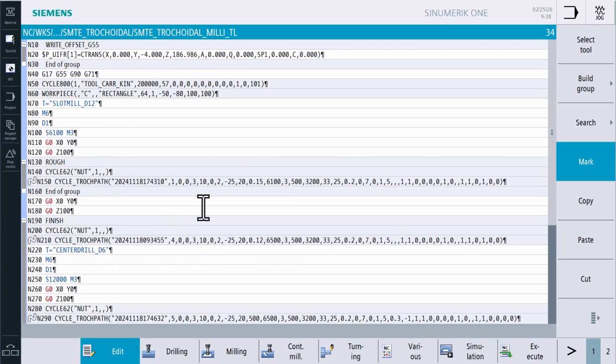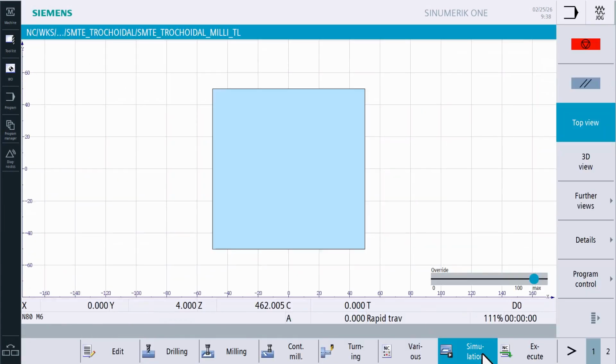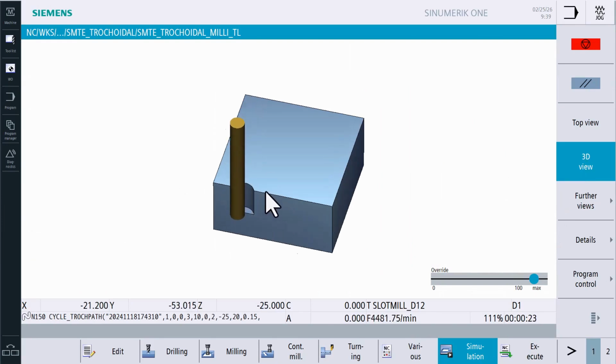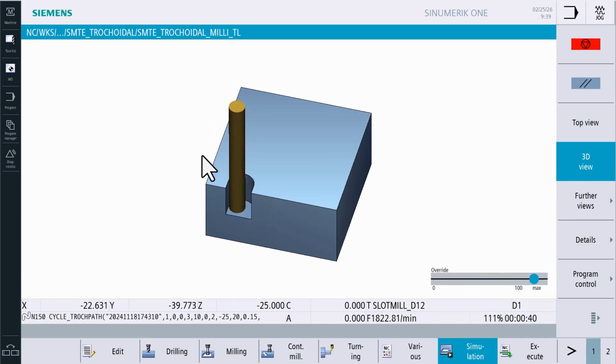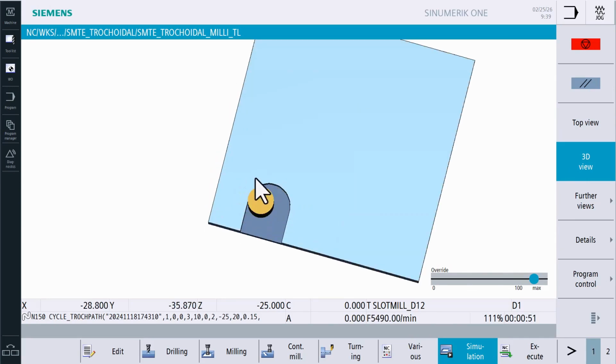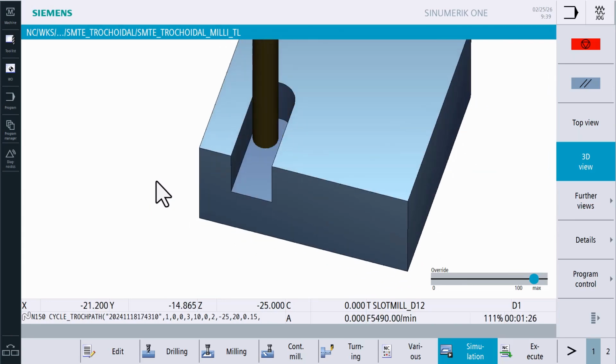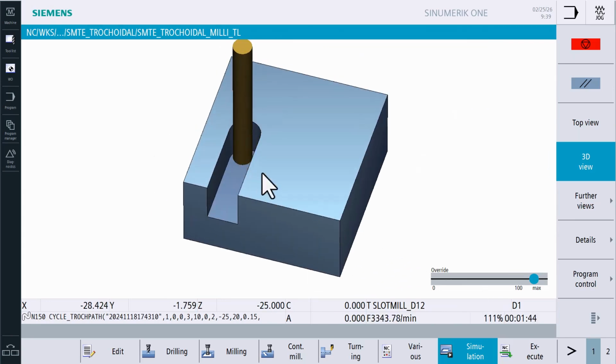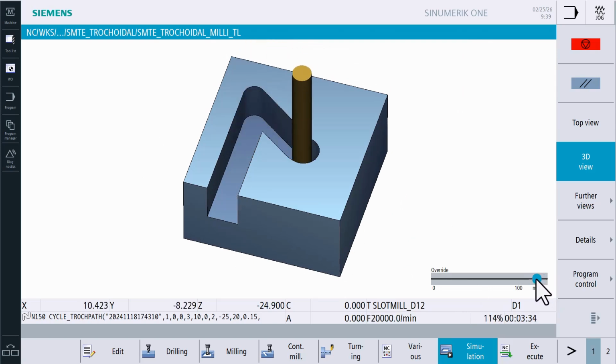In the horizontal soft key bar, we select the simulation function to start it. The SINUMERIK Operate simulation shows graphically what has been programmed. We get a brief visual confirmation of the machining process.